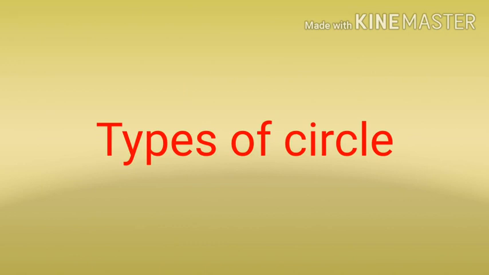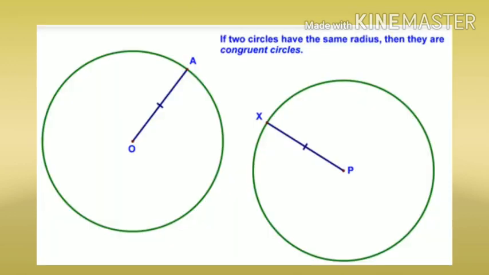Next we have to discuss the types of circles. There are many types of circles. The first one is congruent circles. Two circles which have the same radius are called congruent circles. Congruent, as the name indicates, means equal measure. So congruent circles are circles with equal radius.